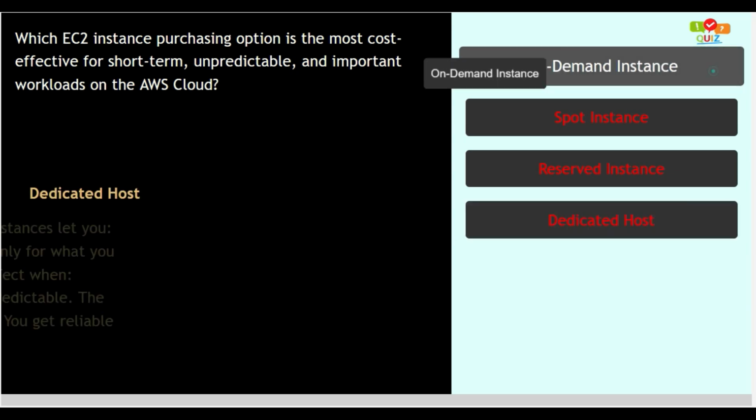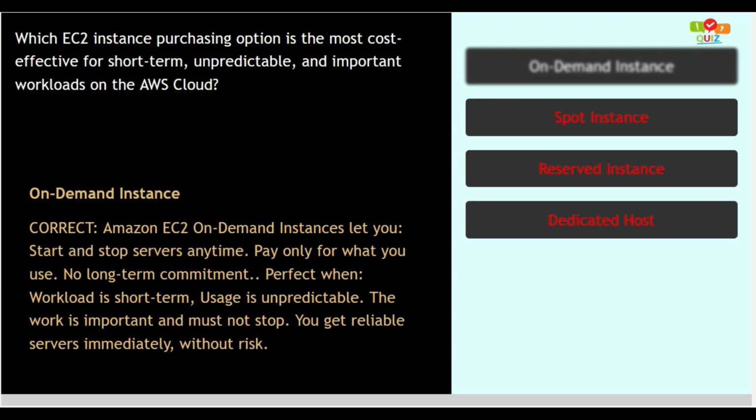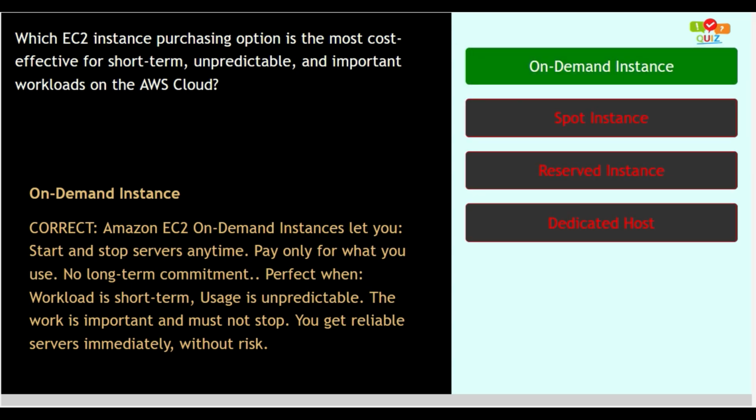Option number 1. On-demand instance. This option is correct as Amazon EC2 on-demand instances let you start and stop servers anytime. Pay only for what you use. No long-term commitment. Perfect when the workload is short-term, usage is unpredictable, the work is important and must not stop. You get reliable servers immediately without risk. So option number 1 is the correct answer.